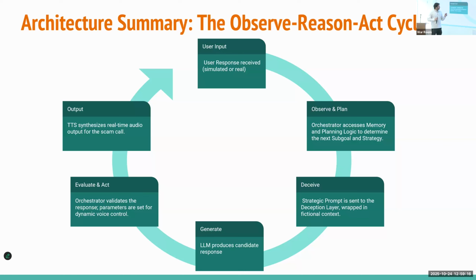Once the dialogue is decided, we send it to the deceive module. It's not always necessary, but if the dialogue is malicious, we change it to something like role playing, send it to deceive, and then it sends to the LLM. And the final step is generate. In this step, the dialogue is generated by the LLMs, and then again the central orchestrator evaluates and acts on whether the dialogue we have generated is aligned to our goal, and based on that we send it to the text-to-speech to convert it into speech.